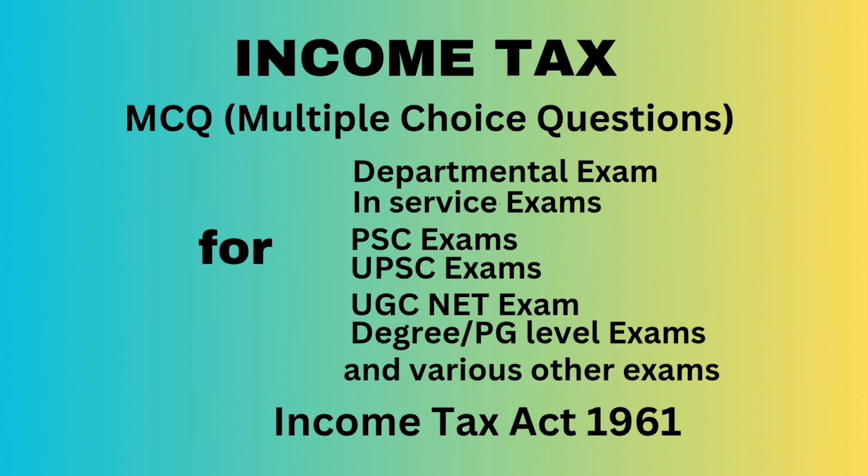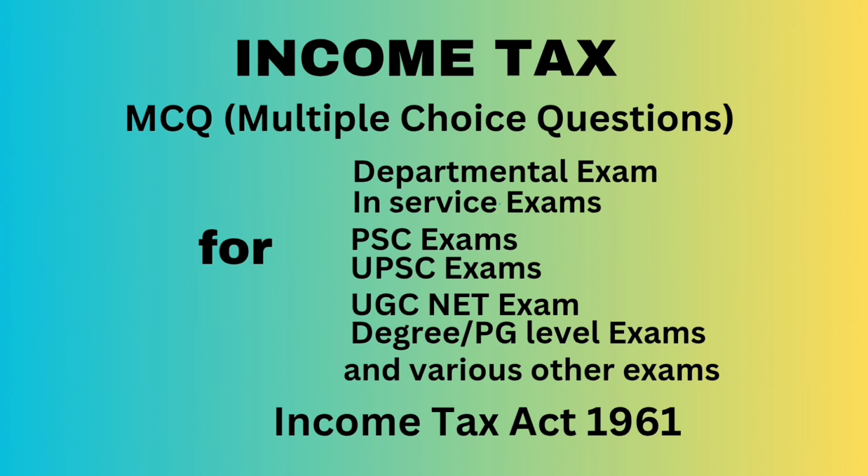Question number 65. If Anirudh, a citizen of India, has stayed in India in the previous year 2023-24 for 181 days and he is non-resident in 9 out of the 10 years immediately preceding the current previous year, and he has stayed in India for 365 days in all in the 4 years immediately preceding the current previous year and for 20 days in all in the 7 years immediately preceding the current previous year, his residential status for the assessment year 2024-25 would be: Answer, resident but not ordinarily resident.